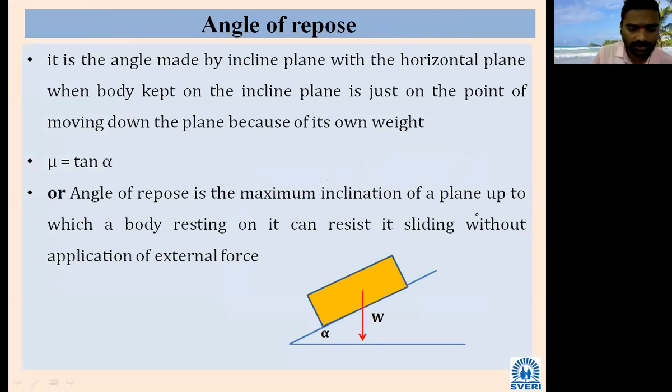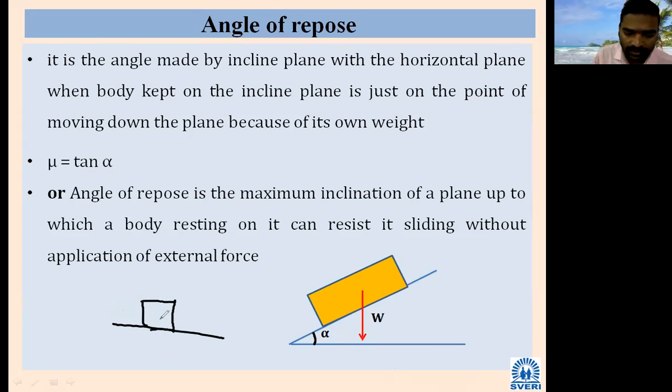Whatever we have seen for the coefficient of friction and all was for a static body, and the plane was horizontal. Now if the plane is inclined, you can see in this figure the plane is inclined. This inclination angle is alpha. Initially the plane was in the horizontal direction. What is the value of alpha? What is the inclination?